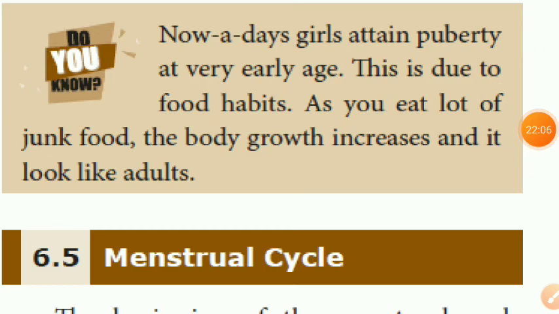Nowadays, girls attain puberty at a very early age. This is due to food habits, as they eat a lot of junk food. What do we mean by junk food? Noodles, pasta, pizza, burgers, and so on. The body growth increases and the girl looks like an adult. So what is the reason for attaining puberty early? Food habits, and also general character changes.